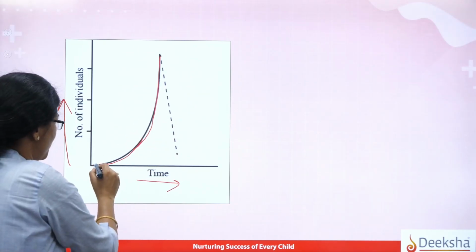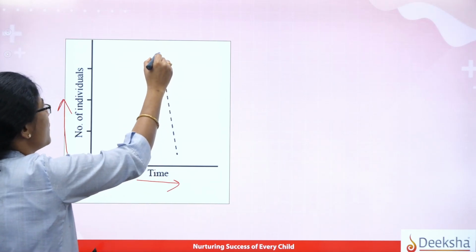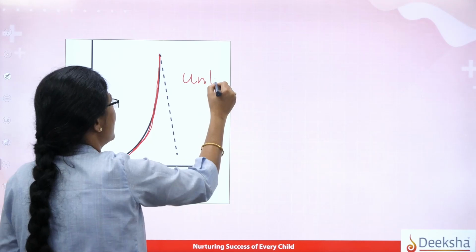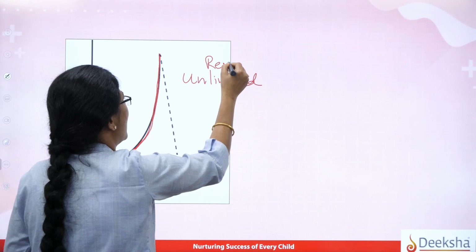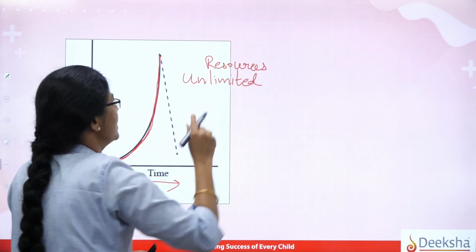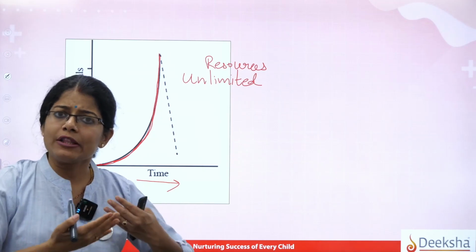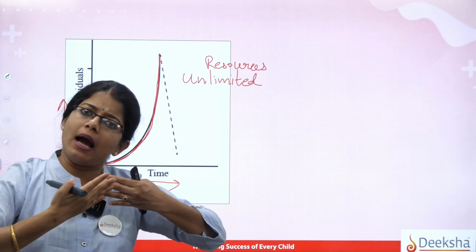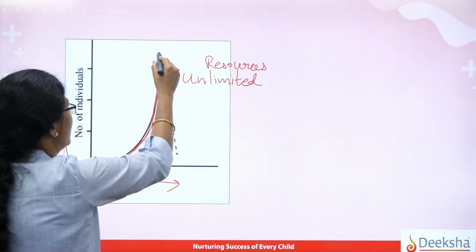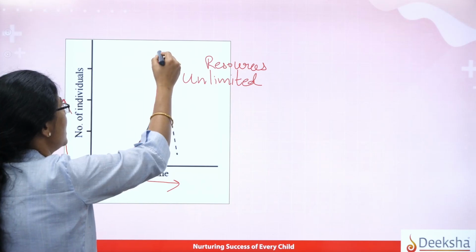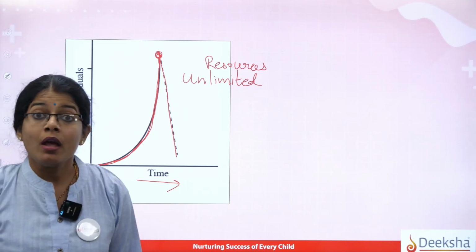So you can see from the point of origin, there is a sudden increase in the population because the factors, or you can say the resources, are unlimited. Since the resources are unlimited, they will consume the resources and multiply at a very fast rate, and the organisms show a very high increase of population, that is population explosion. So you get a curve like this, and suddenly when they reach this point, there is an abrupt decline in population. That means what?